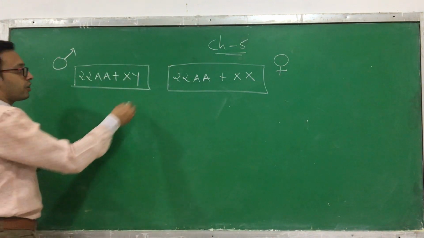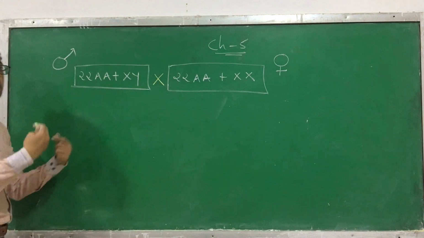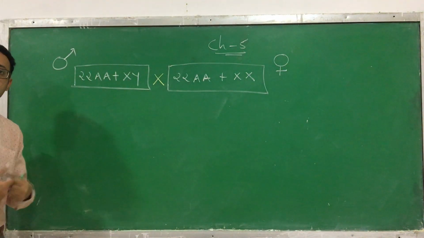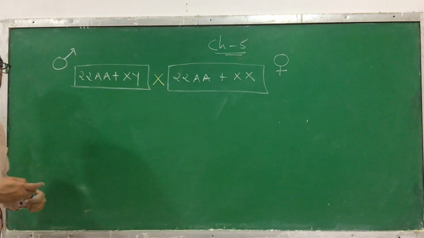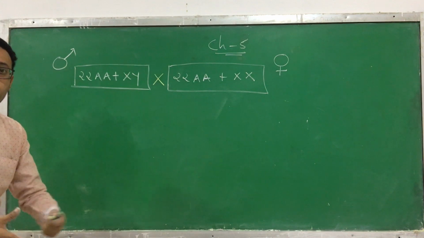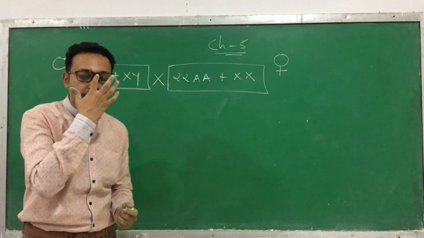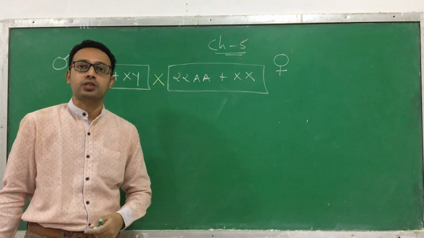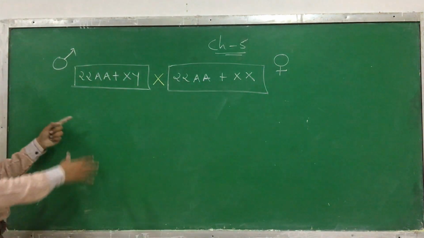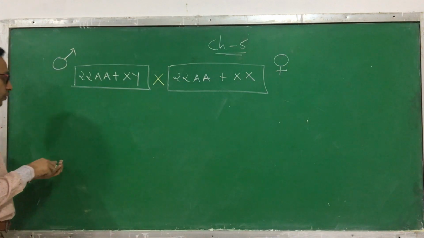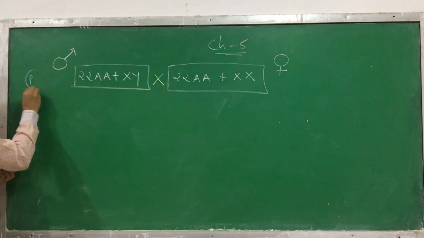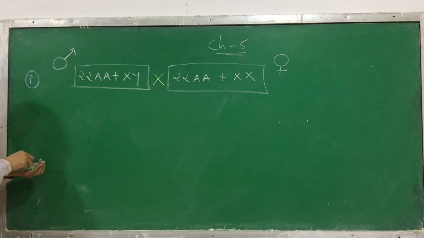Now they cross. There is a marriage between a male and a female. Obviously, reproduction takes place. Before reproduction, there is formation of gametes, because they reproduce by sexual reproduction, and one characteristic of sexual reproduction is the formation of gametes. So first of all, there is a need to form gametes. This is the parents, I am writing down here. So what are the gametes going to be produced?